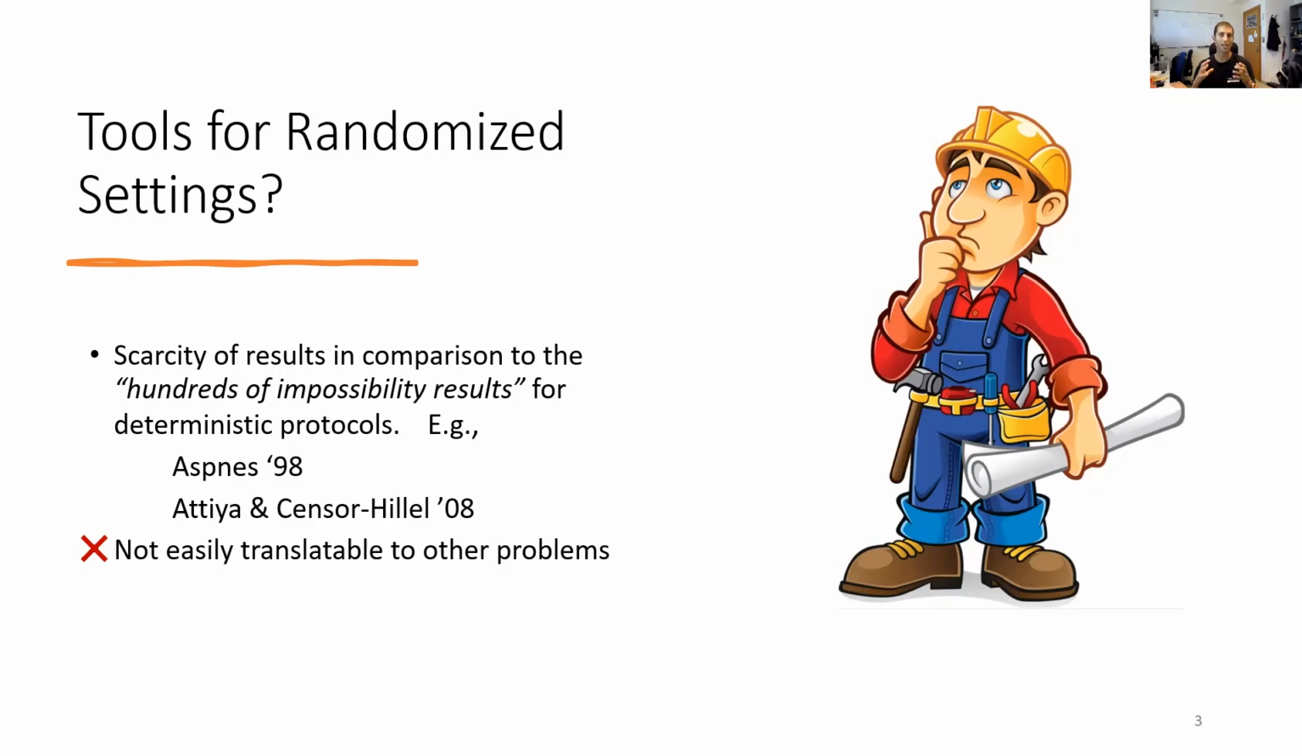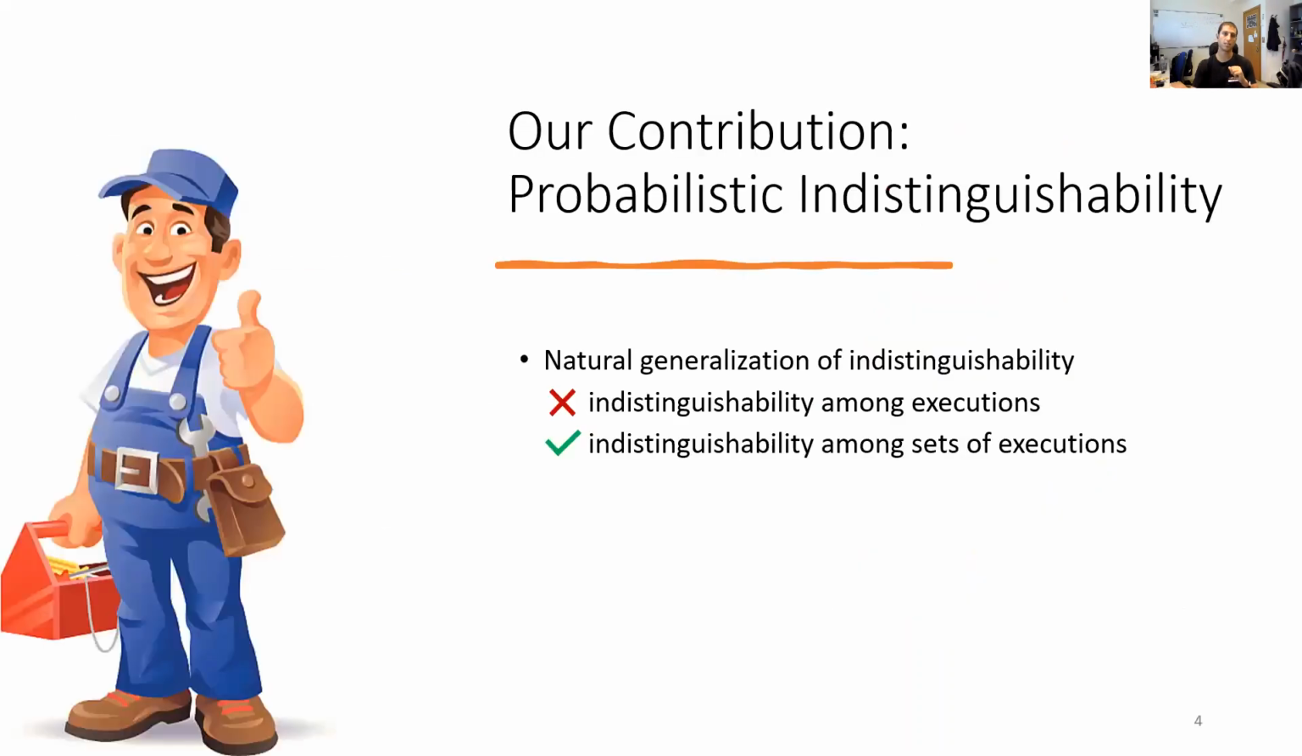Good examples are Hagit's and Karen's outstanding work that have used delicate ad hoc structures in order to use deterministic indistinguishability arguments while still accounting for the necessary probabilistic information. Unfortunately, these rigorous structures are not easy to translate into other problems. That is where we come in.